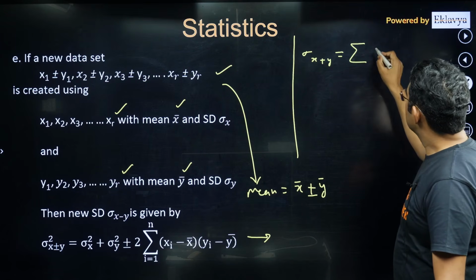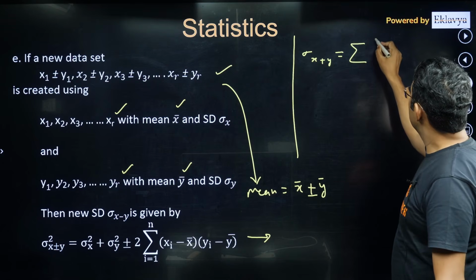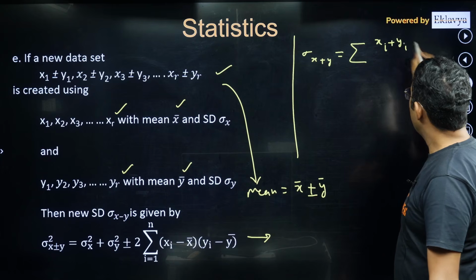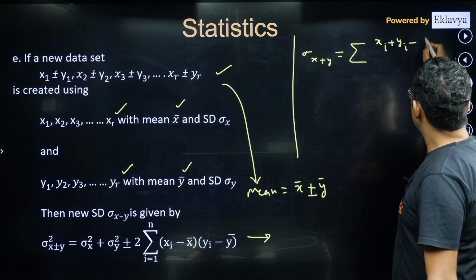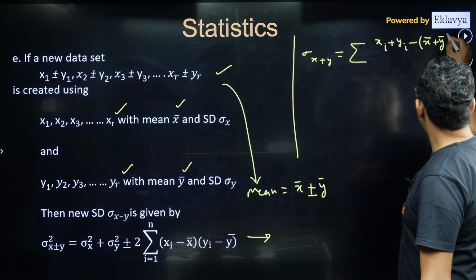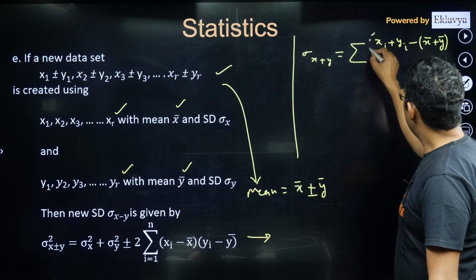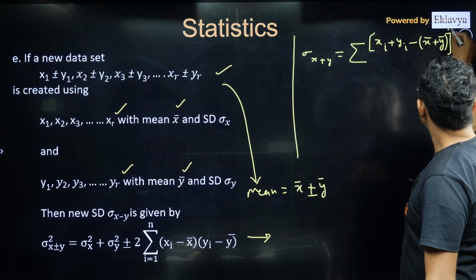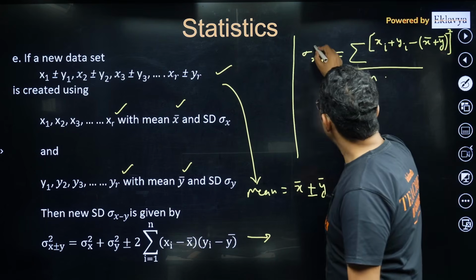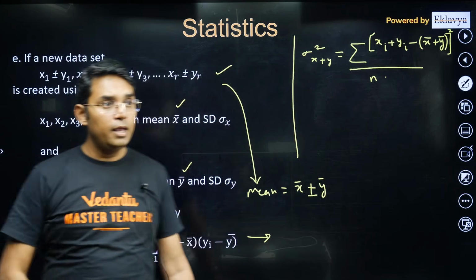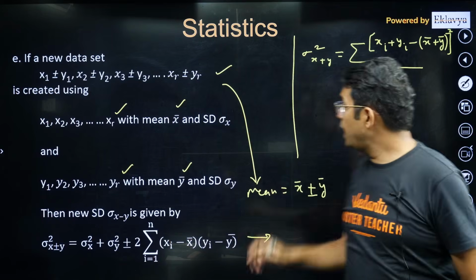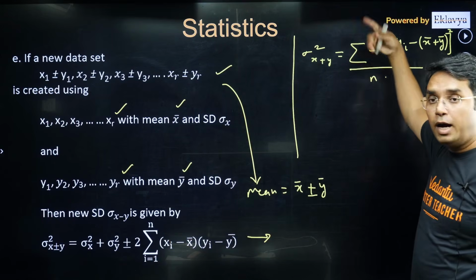Sigma of xi plus yi, and then take the difference from their average, so that will be x bar plus y bar, whole square of this thing, and whole divided by n. I think that is how we find the variance. Sigma x plus y whole square will be given by this thing, and i will be ranging from 1, 2, 3 up to r.